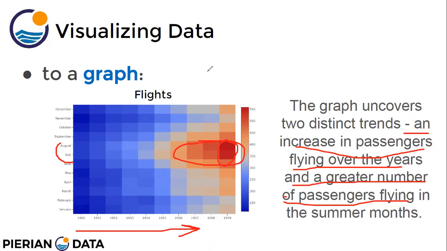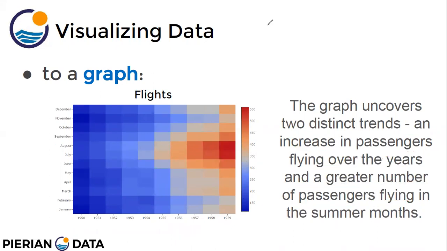So these things can be easily visualized, or we can find some of these underlying patterns by visualizing data, that we cannot do just by looking at a table or an Excel sheet, right?